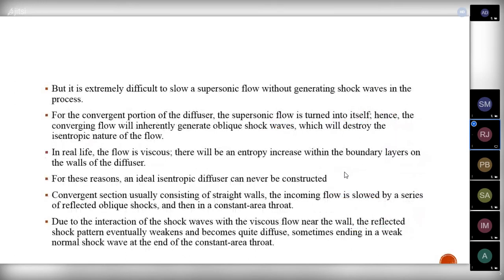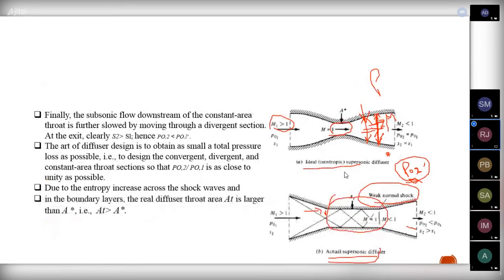So we will be using the theory parts and all, and the same thing we can explain here itself. We will be having a constant area duct. In the constant area duct, due to the reflections and boundary layer interactions of shock waves over the walls of the diffuser, the Mach number is reduced. It keeps reducing, and finally it will become less than 1 when it leaves the diffuser section.